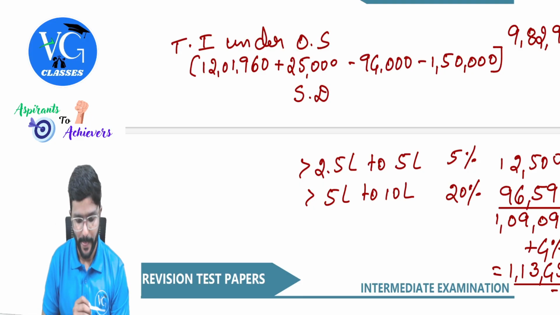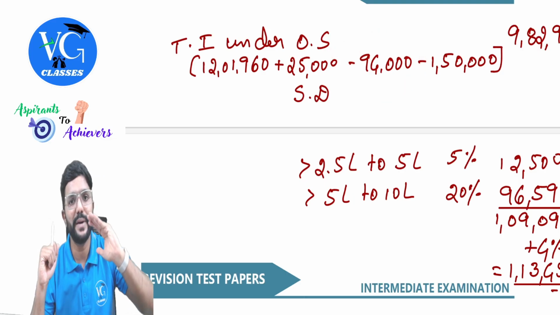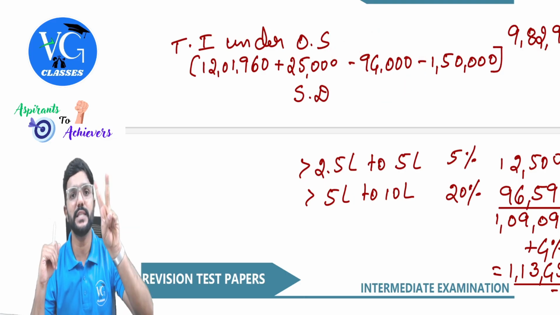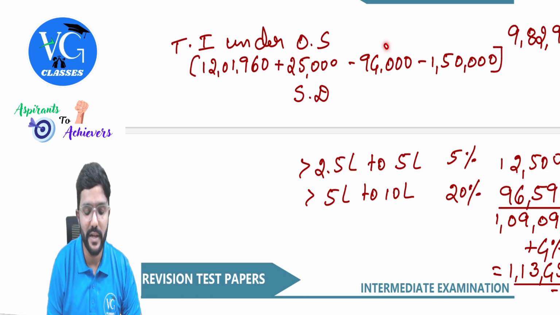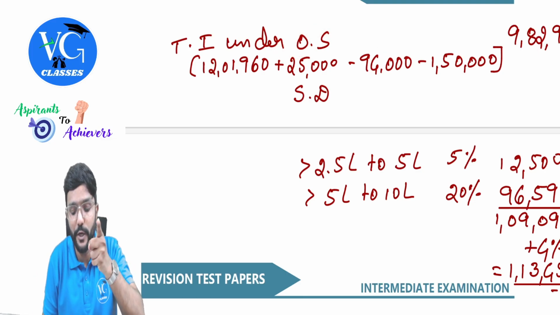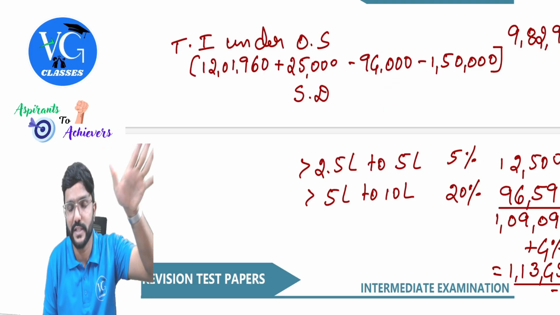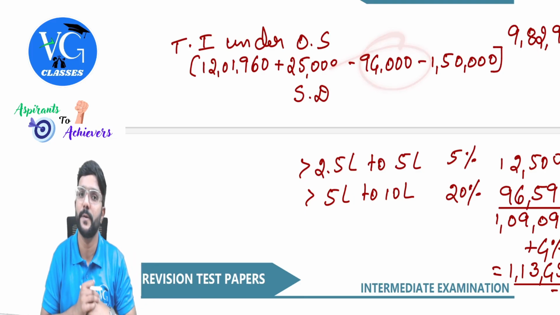Got it? Yes, sir. Then house property loss under optional scheme. Can we adjust the house property loss against the other heads? Yes, maximum 2 lakh, but here anyway it is 94,000. So can I adjust house property loss against salary income? Yes, I can adjust it, but only under optional scheme. We didn't do it under the default regime because it is not allowed. Whereas under optional scheme, it is allowed, guys. Please be careful. This is house property loss.